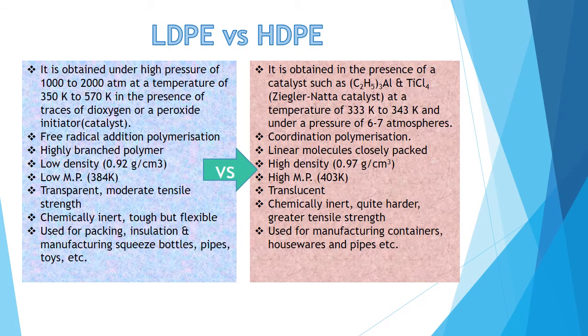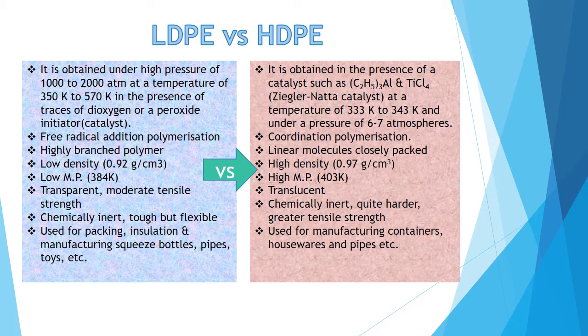Now, the difference between low density polyethylene and high density polyethylene, as we have talked about, is the catalyst. So this is the basic difference. When we change the catalyst, when we change the reaction conditions, the same monomer can give rise to different types of polymer with respect to physical properties.